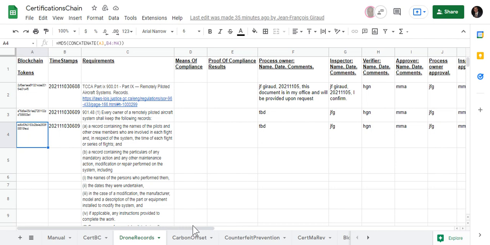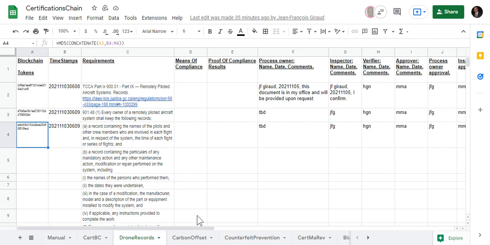There's much more complicated systems, for example Bitcoin, Ethereum, where you have different ways of doing things. This is a more or less centralized way of doing it. This record is on a Google spreadsheet, but it can be duplicated and decentralized within the organization.